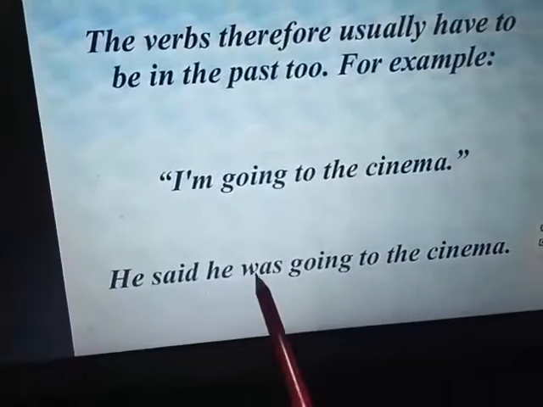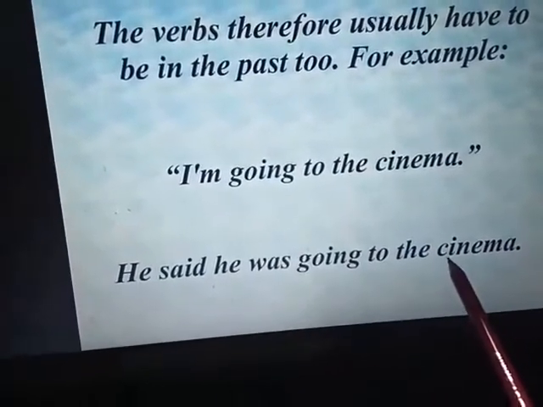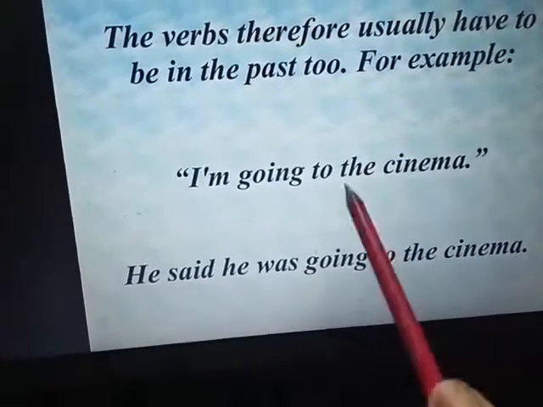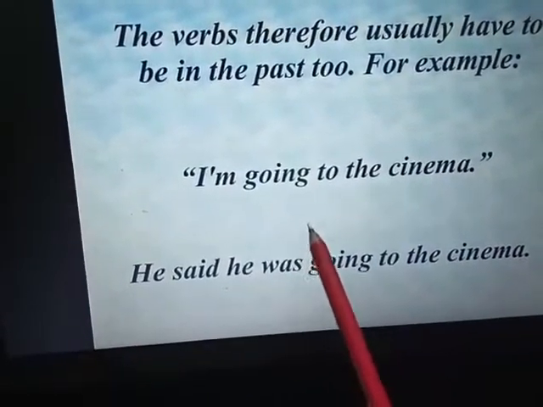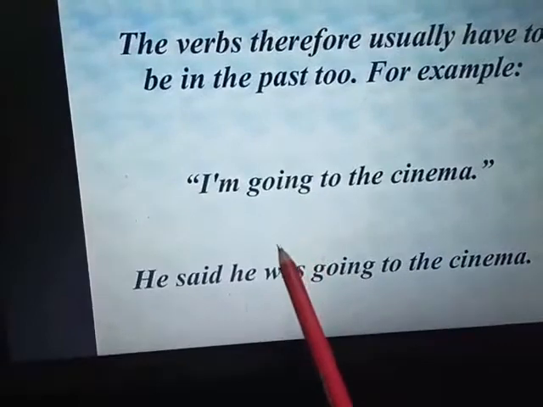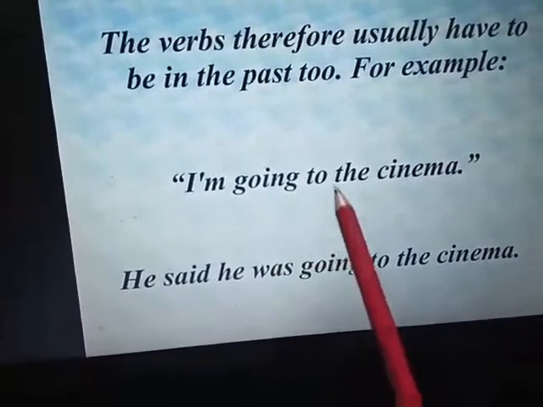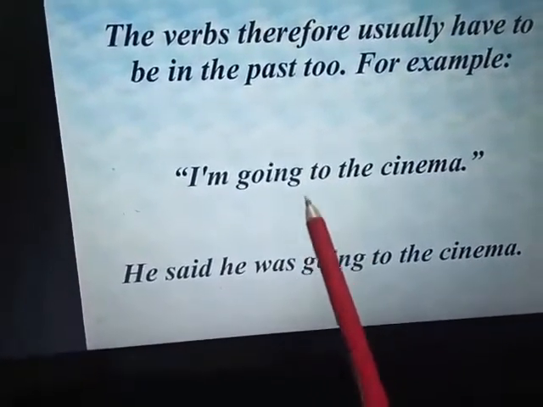So this changes into past continuous in indirect speech. So as per the rules, nouns and pronouns and adjectives change in reported speech when we change direct speech to indirect speech.